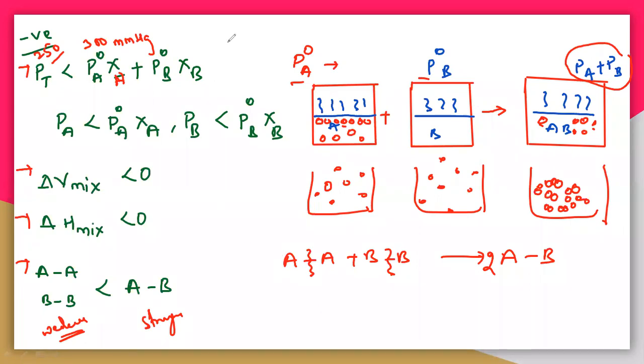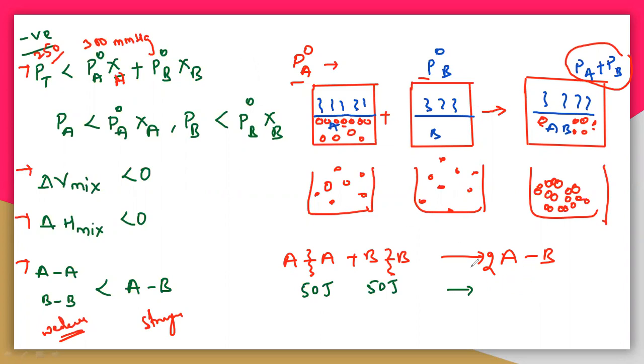So let us take, to break this particular bond A comma E, I need 50 joules. Here also I need 50 joules. So here, if it is releasing 100 joules, definitely it is an ideal solution. But it is not releasing 100 joules.